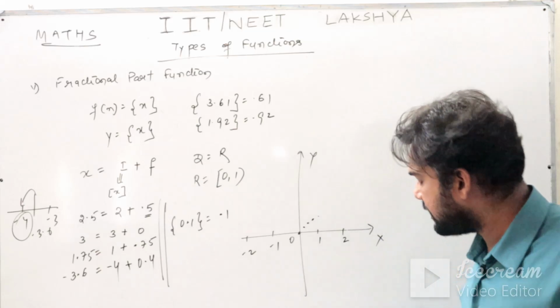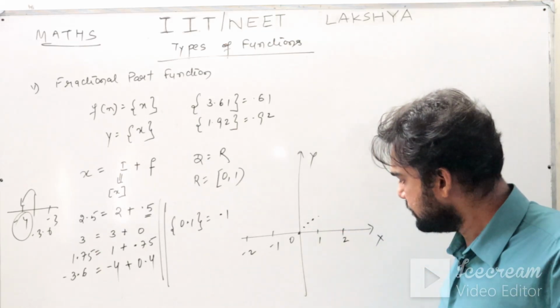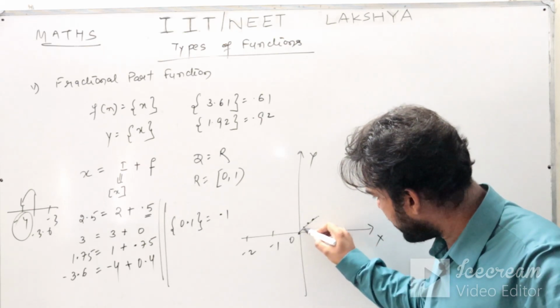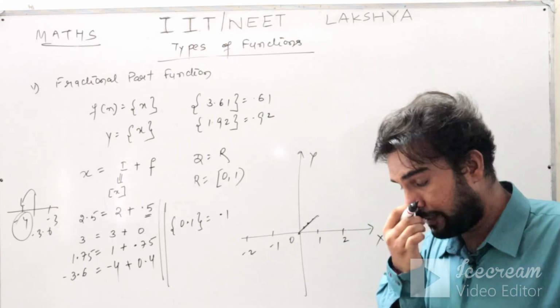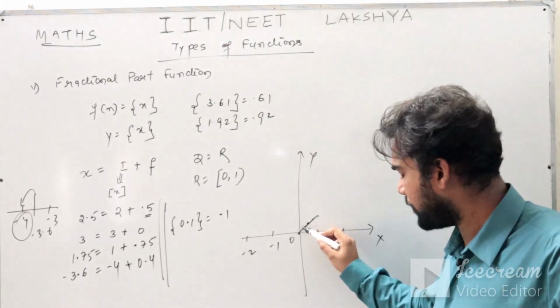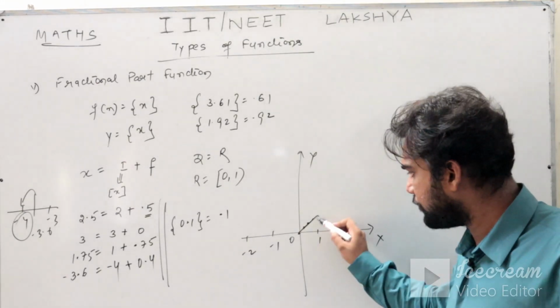So between 0 to 1, this graph is like y is equals to x. Why? Because for 0.1, 0.1; 0.2, 0.2; 0.3, 0.3. So it's like an identity function between 0 to 1.